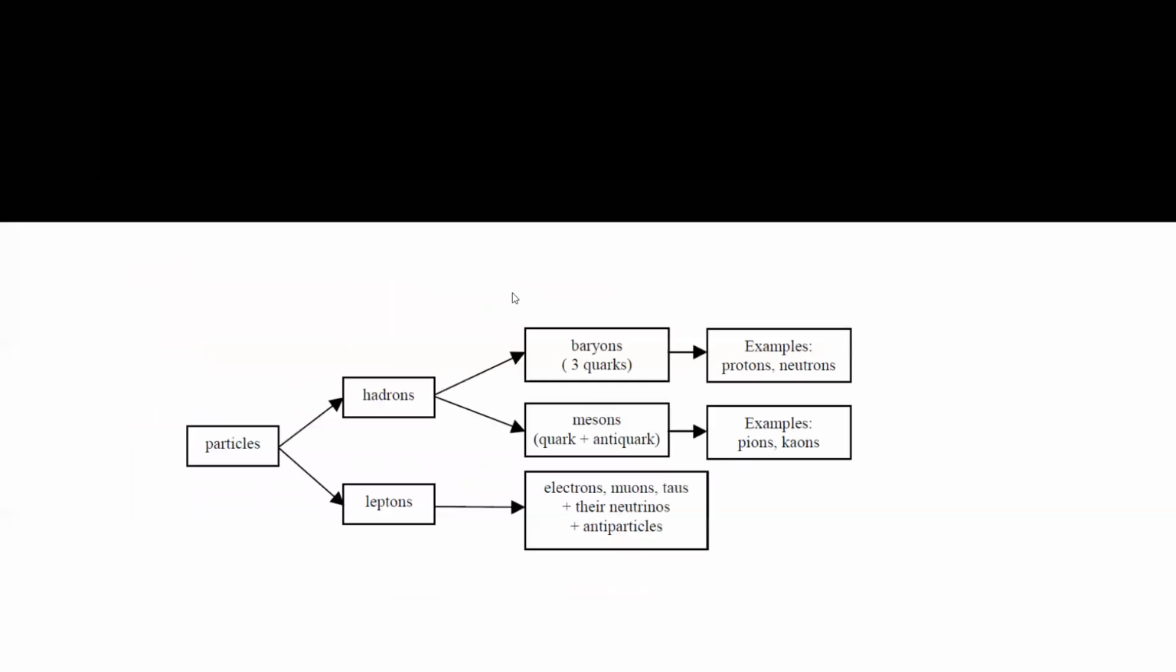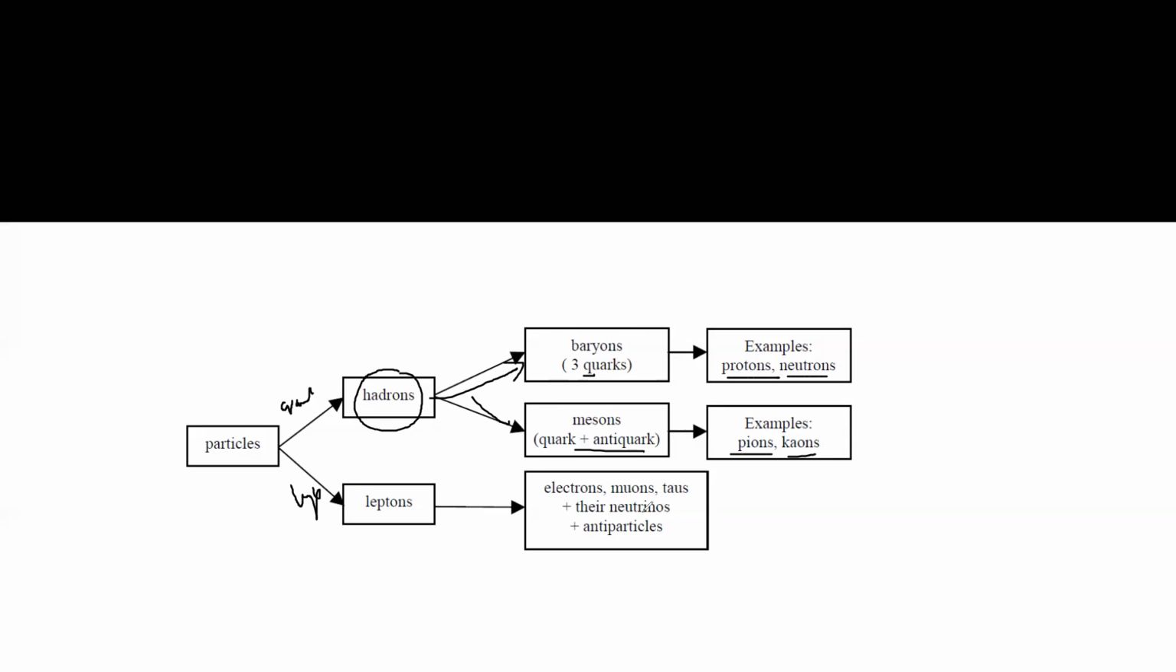So when we summarize this, we can simply say that a particle can be a quark, it can be a lepton. Quarks collectively can make hadrons. Hadron means if they consist of three quarks, we call it baryon. If they contain a quark and an antiquark, we call it meson. Examples of baryons are proton and neutron. Examples of mesons are pion and kaon.